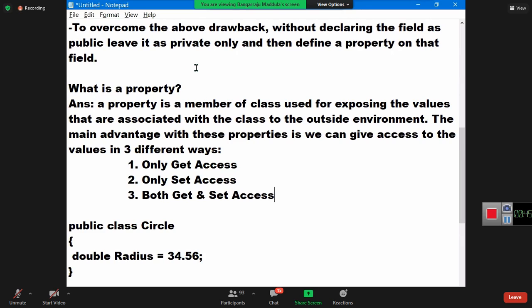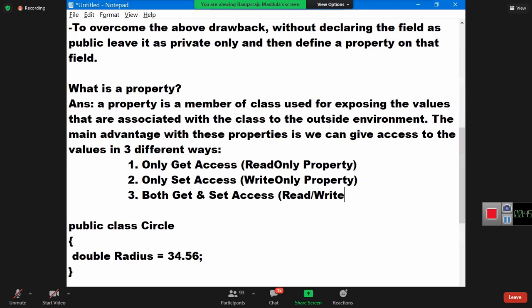Okay. If you want to give only get access, you need to define a read-only property. If you want to give only set access, you need to define a write-only property. If you want to give both get and set access, you need to define a read and write property. Are you clear? But how to define these properties now?